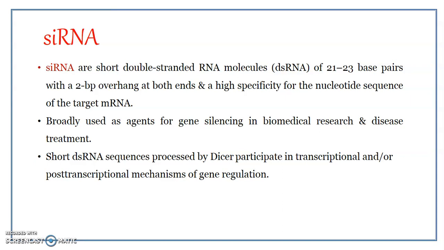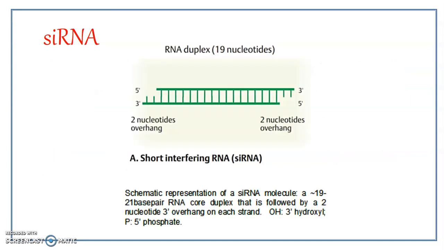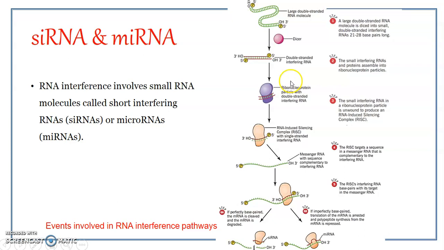These smaller double-stranded RNAs get loaded onto a protein complex referred to as the pre-RISC. The pre-RISC complex contains a member of the protein family Argonaute. These Argonaute proteins play a very important role in RNA interference or RNA silencing pathways. In this process, one of the strands of the double-stranded RNA gets cleaved and separated from the other strand.